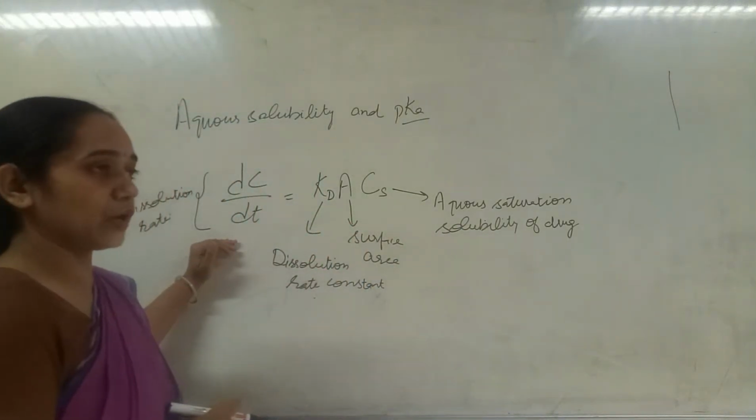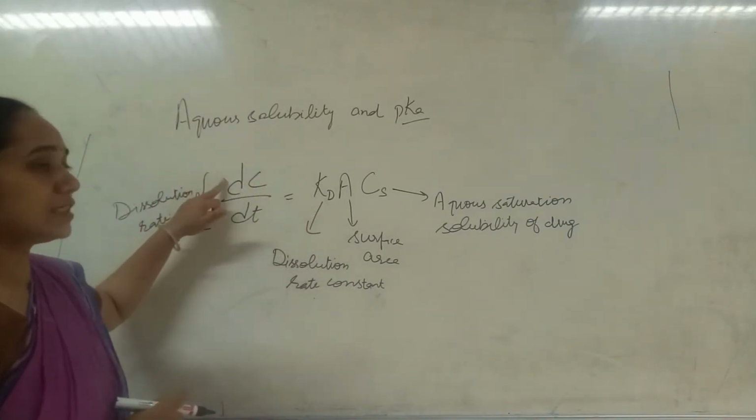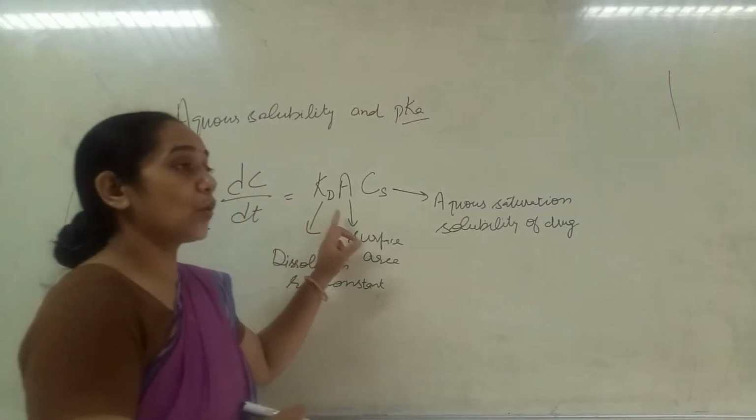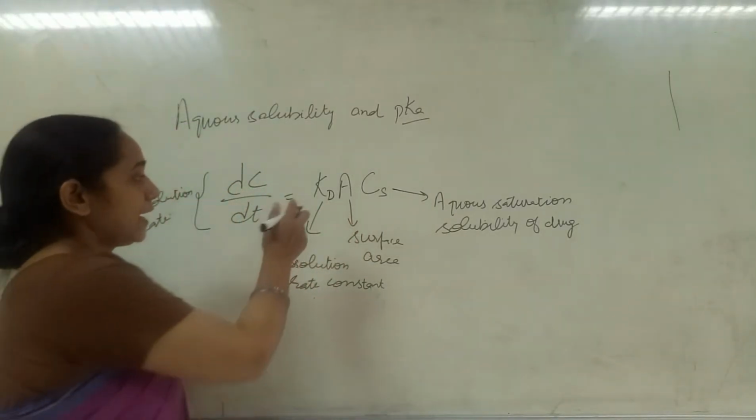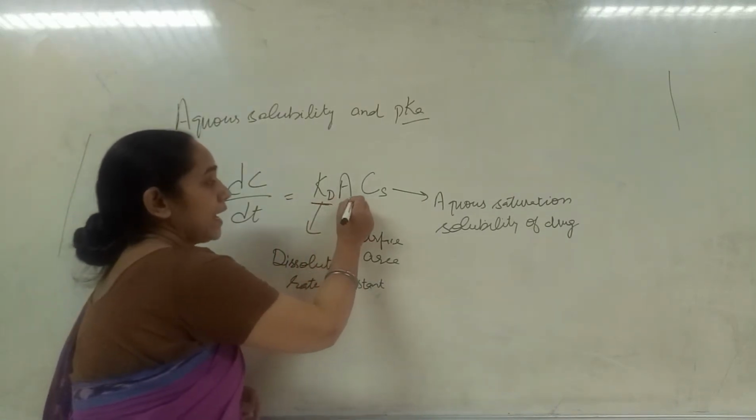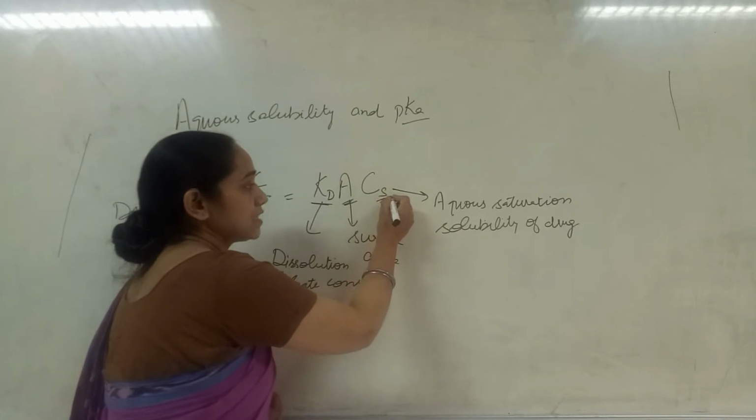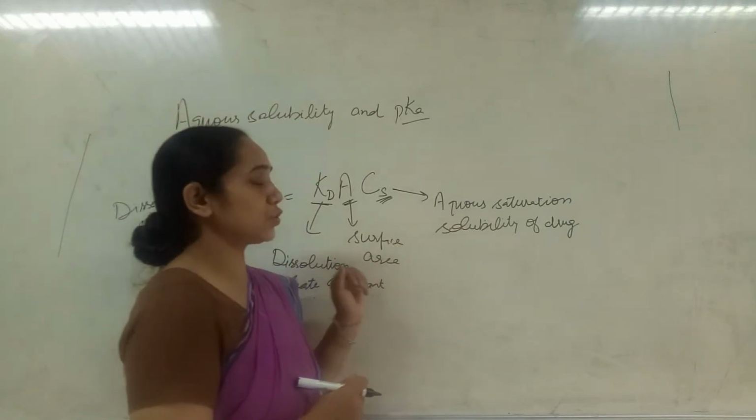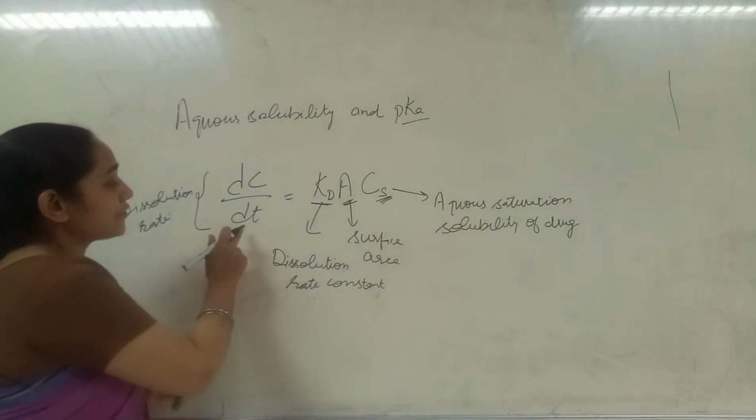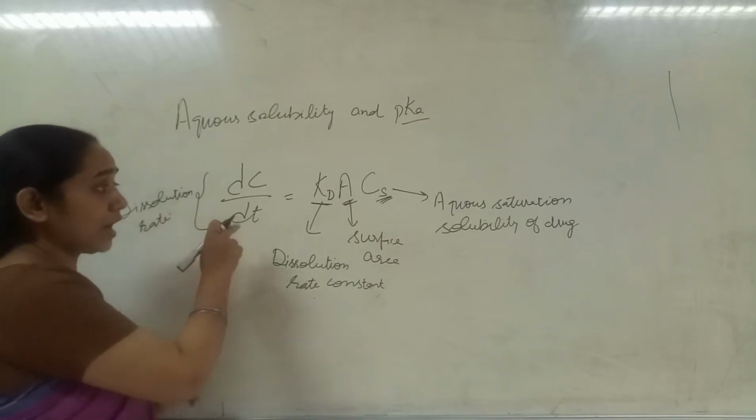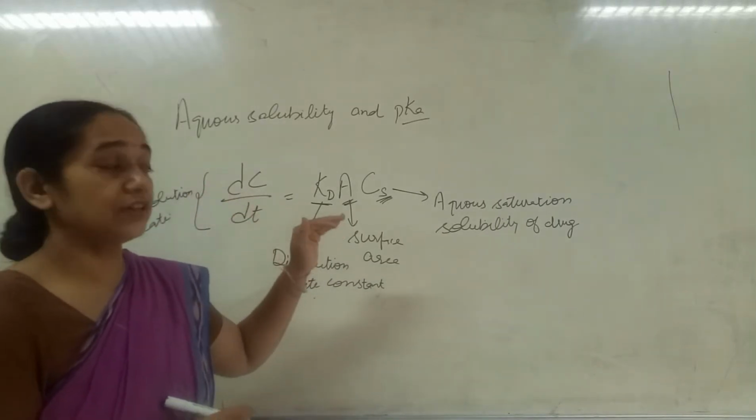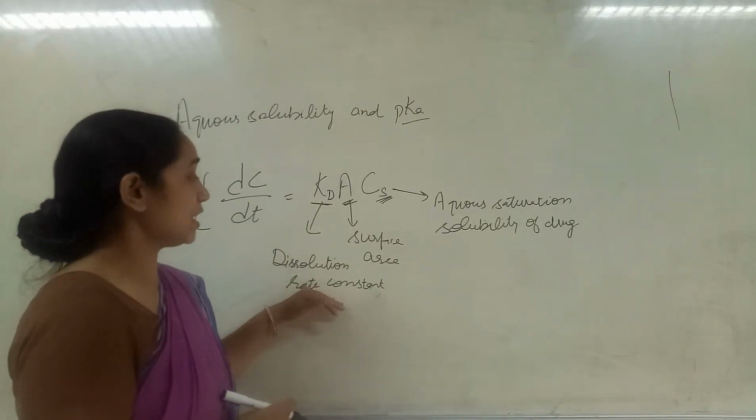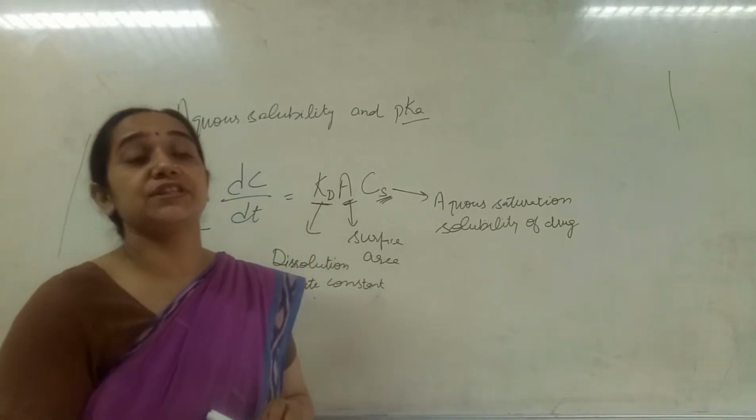This Noyes-Whitney equation explains that the change in concentration with time, dC/dt, is equal to Kd times A times Cs. Here Kd is the dissolution rate constant, A is the surface area, and Cs is the aqueous saturation solubility of the drug. This saturation solubility will be achieved after a particular period of time. Since the concentration is changing with time, and the dissolution rate constant is a constant, A is the surface area which gets dissolved.